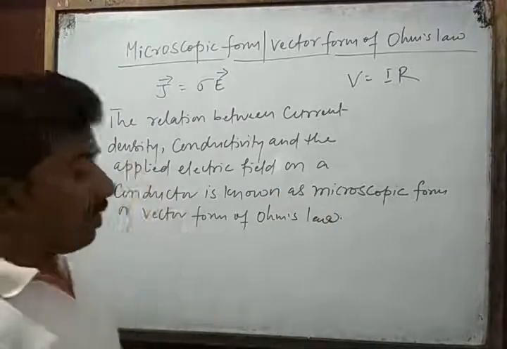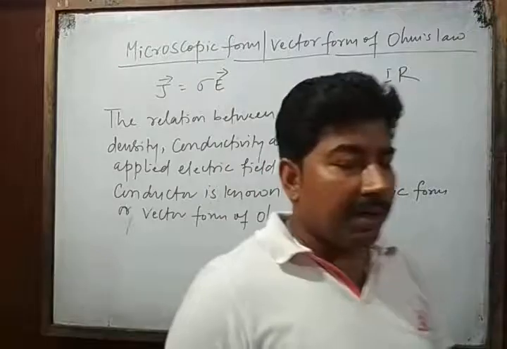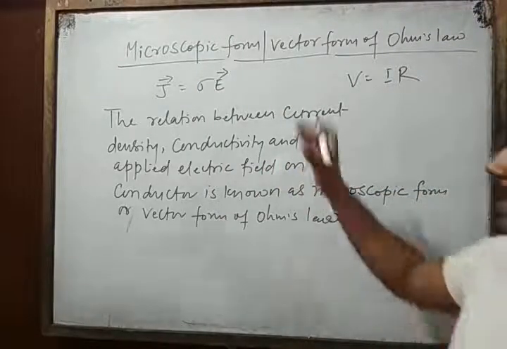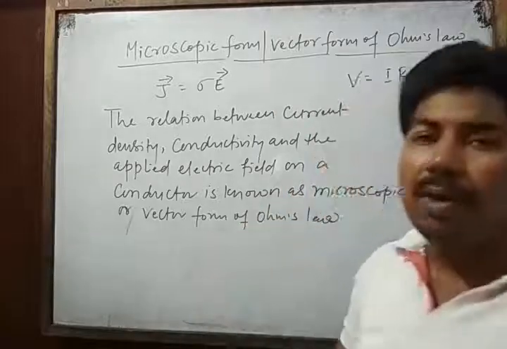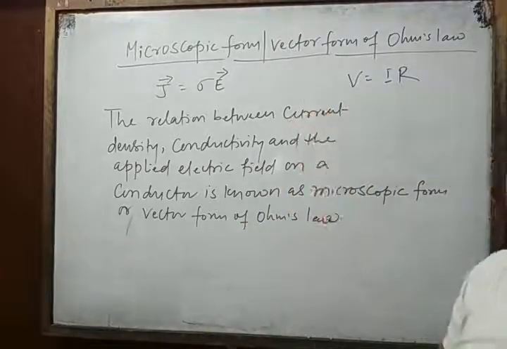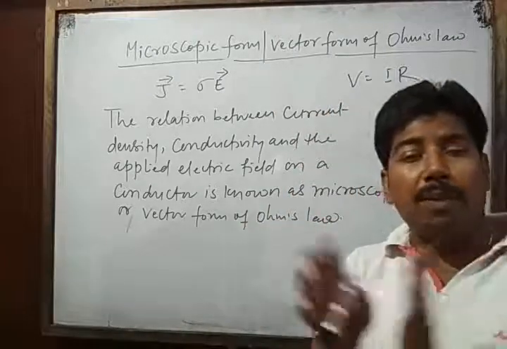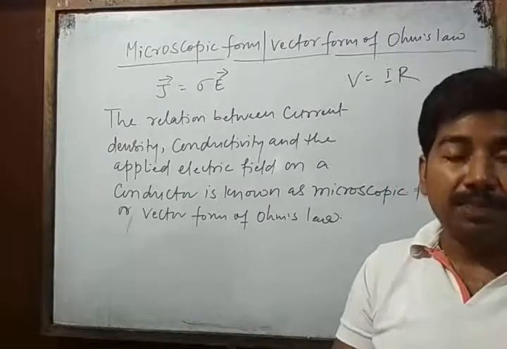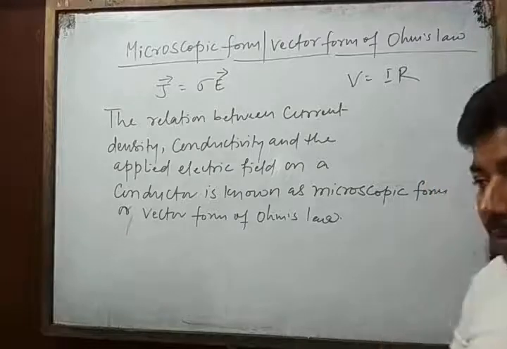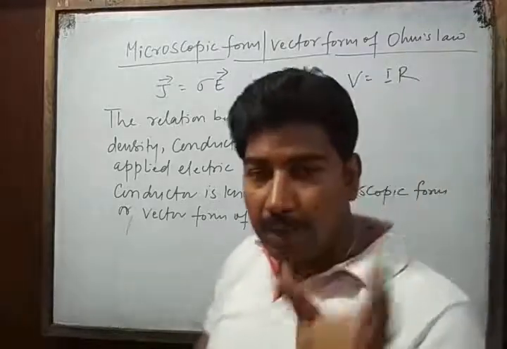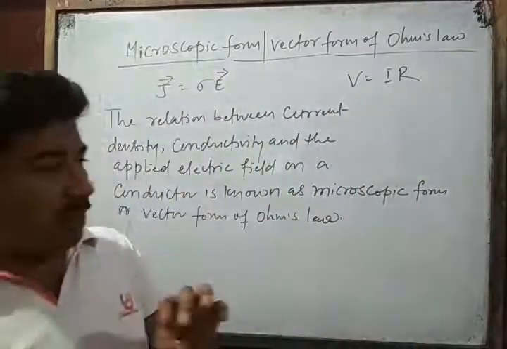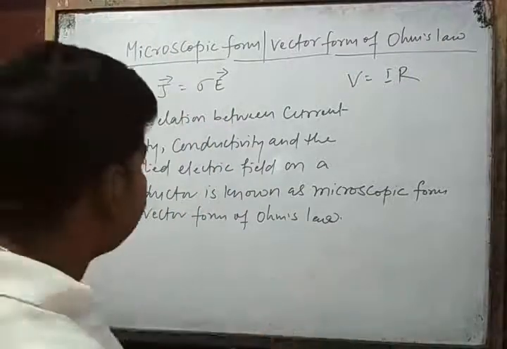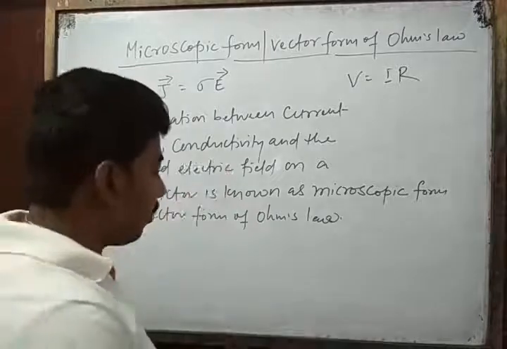The relation between current density, conductivity and the applied electric field on a conductor is known as the microscopic form or vector form. Microscopic: micro means 10 to the power minus 6, and scopic means to see. So here we have to look at a size of the order of 10 to the power minus 6.